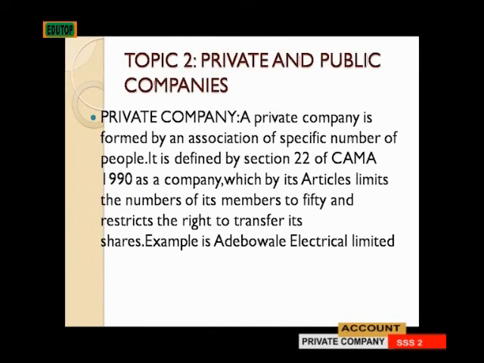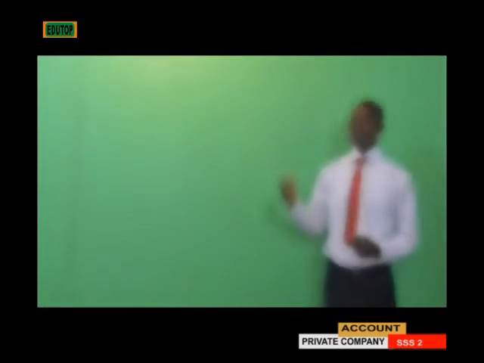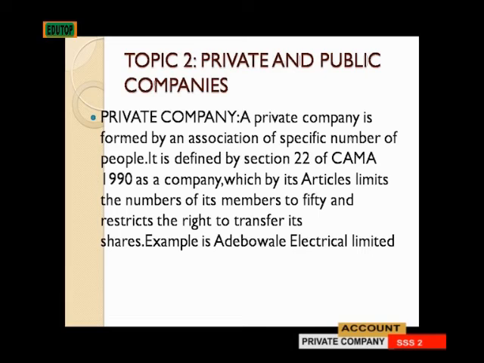Then we'll be talking about topic 2, which is private and public companies. First and foremost, we'll talk about private company. What is a private company? A private company is formed by an association of a specific number of people.